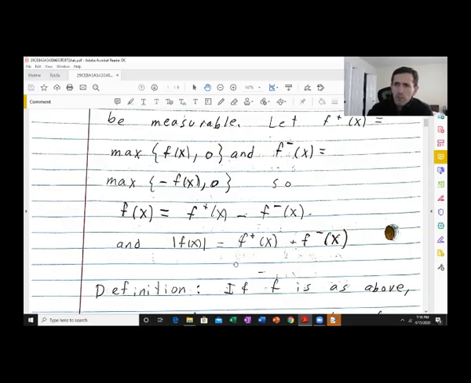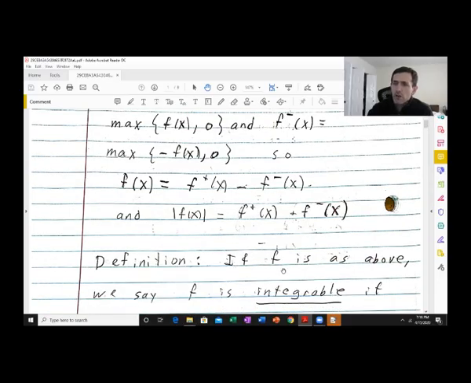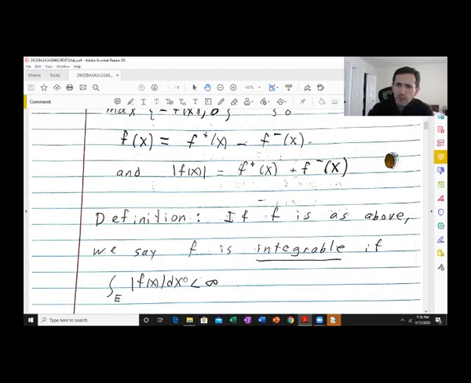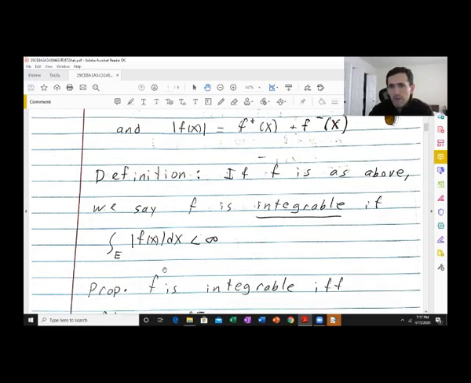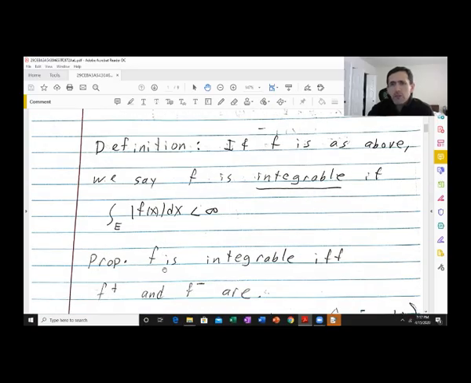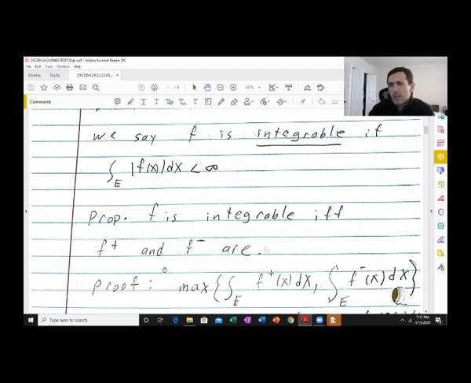Okay, so by definition, if f is as above, so f is a measurable, extended real valued function, you'd say f is integrable if, very simply, the integral of absolute value of f is finite. And there's no ambiguity here. We know how to integrate absolute value of f of x. It's a non-negative function, so its integral exists, period. Okay, so a very easy proposition is that f is integrable if and only if f plus and f minus are. And why is that?